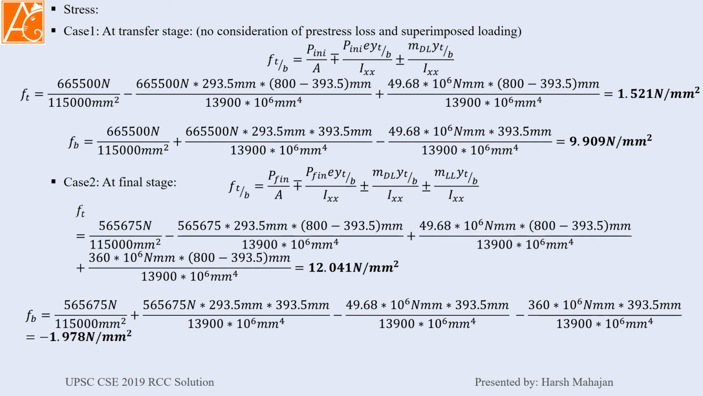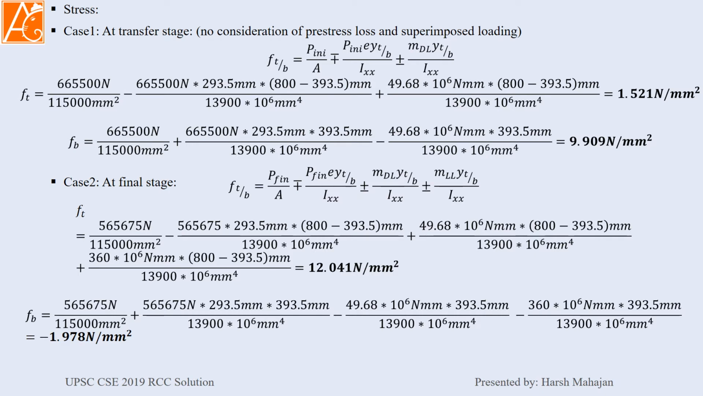Now we are going to find the stresses. Case number 1, at the transfer stage, no consideration for pre-stress loss and superimposed loading. Top and bottom: initial by area plus or minus, moment into y by I axis, plus or minus moment due to dead load y by I axis. For the top, this is the force we calculated in the previous slide, this is the area, minus force into eccentricity into y. So what is y? Distance of your top fiber from the neutral axis.